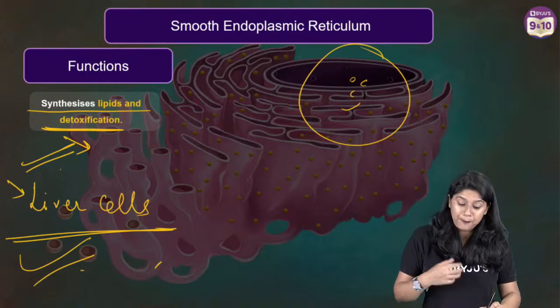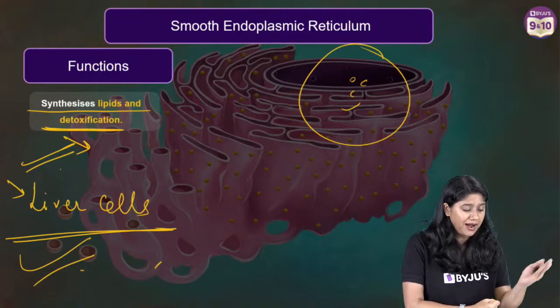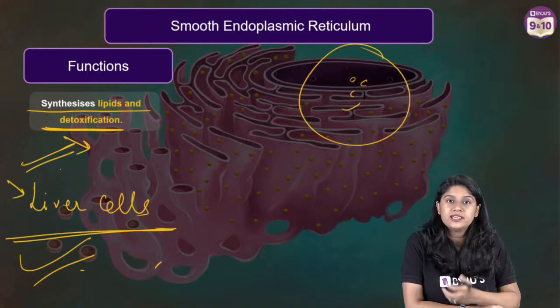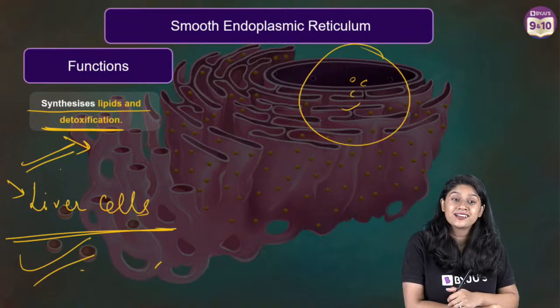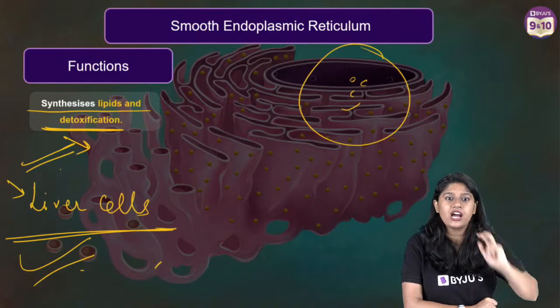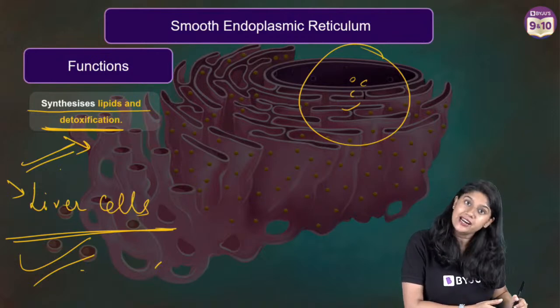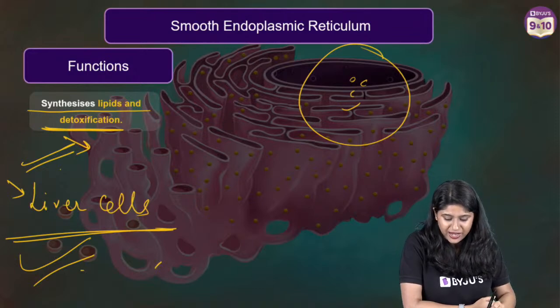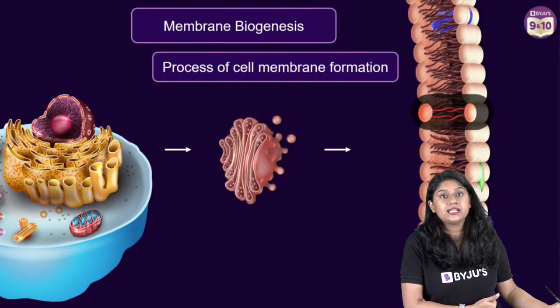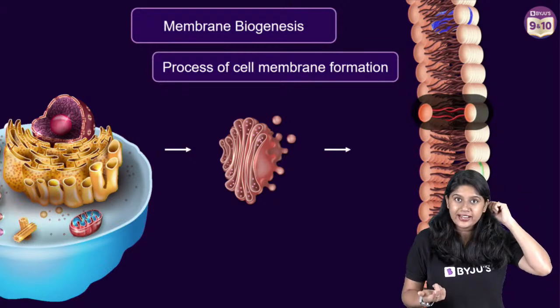So everyone, apart from the formation of lipids and apart from the formation of the proteins, the smooth ER and rough ER perform a very important function for the production of proteins and lipids, which of course we know are used in making the plasma membrane, right?